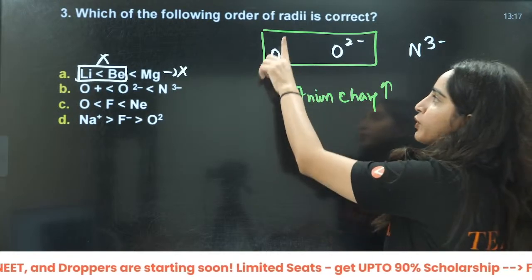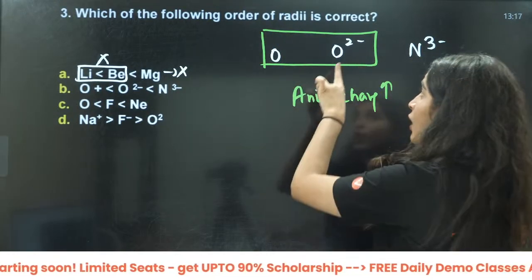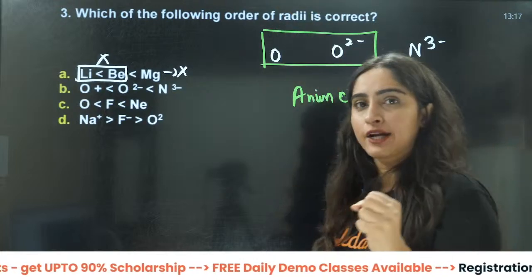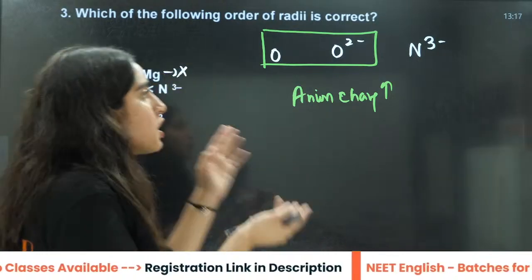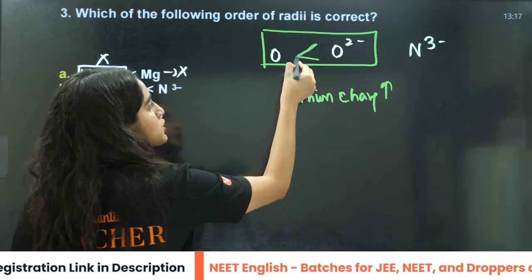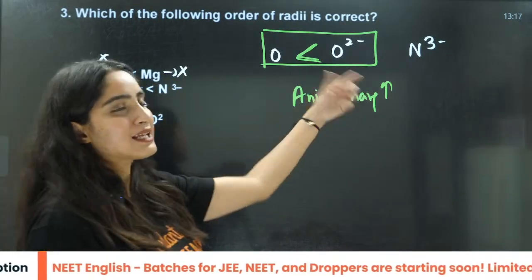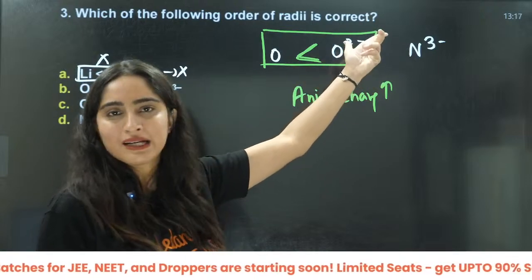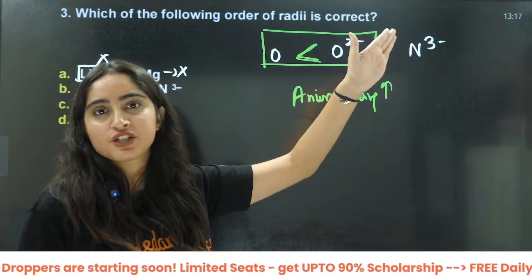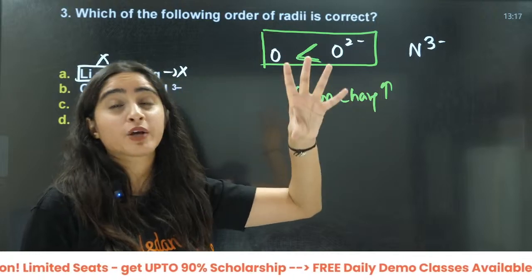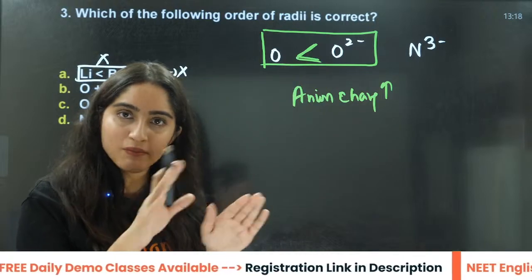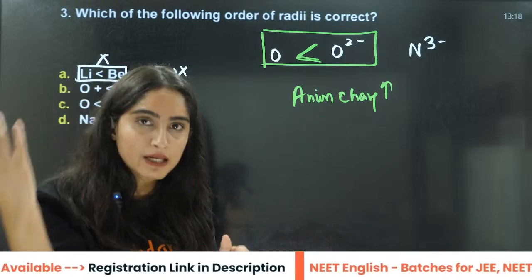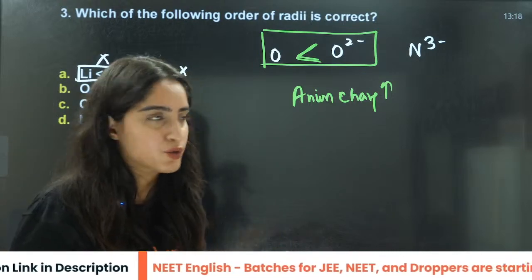Here you have 8 protons, 8 electrons. Here you have 8 protons but 10 electrons, right? So nuclear charge will not be distributed that much. So the size of this will be more. Or you can say as ionic charge increases, size automatically increases. You can learn that relation directly, or you can apply the logic behind it, when the number of electrons and protons are same, when the protons are more than electrons, when the protons are less than electrons, right?